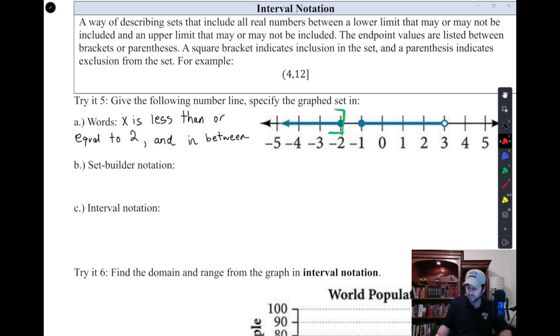And then where is x in between? I'll change colors. X is in between those two numbers. Oh, that should be a soft bracket or a parenthesis. And x is in between -1 and 3, including -1. It's just a way to describe it in words. We won't use that a ton. We won't ask you or test you on how to describe it in words, but it's good for your brain to process the words of what you're doing.